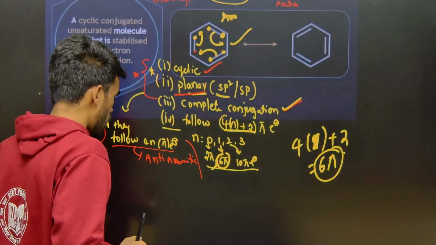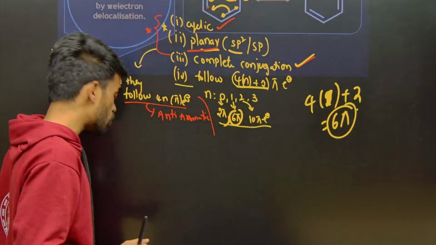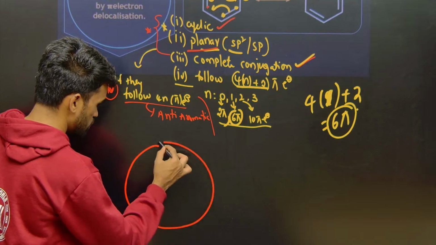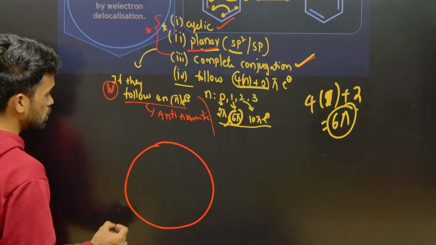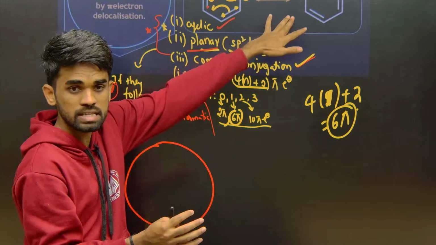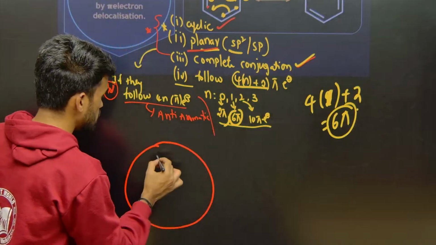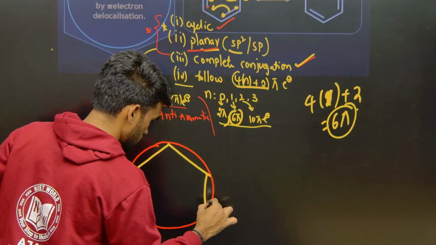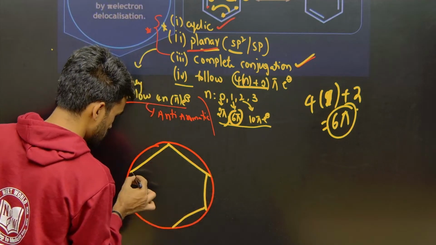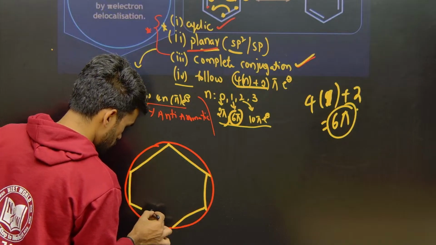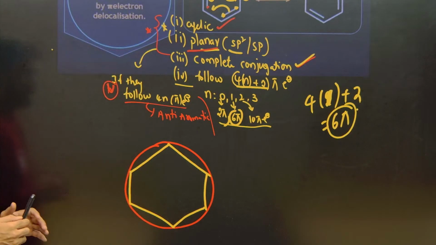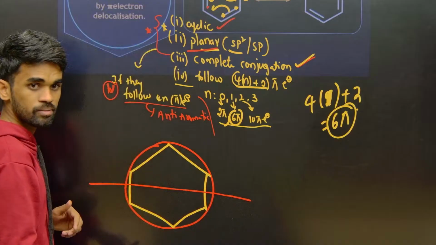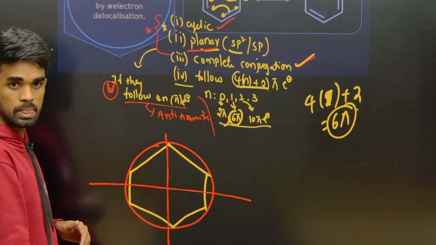There is a rule called the Frost-Musulin rule or Frost circle rule. You take a circle, consider your cyclohexane ring as a polygon, and try to attach all these corners to the circle. Now try to divide it into equal halves, so I get one half like this and one like this.